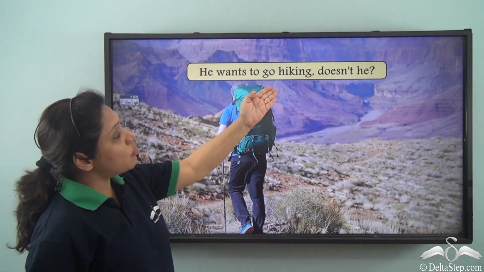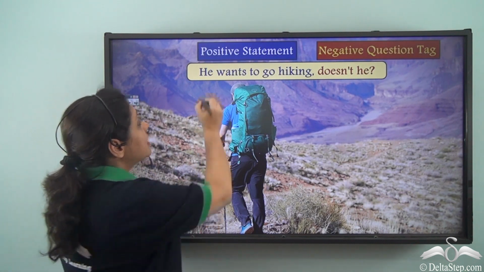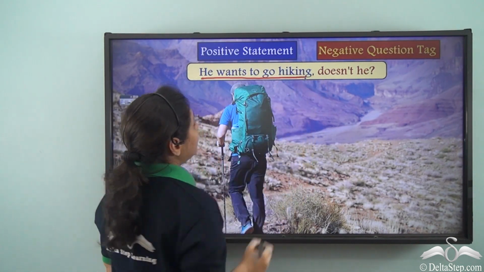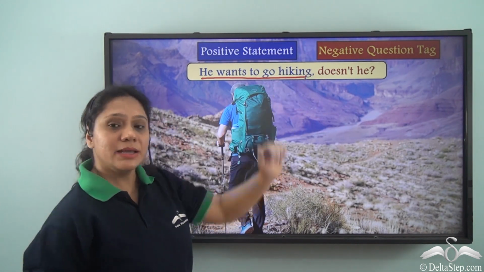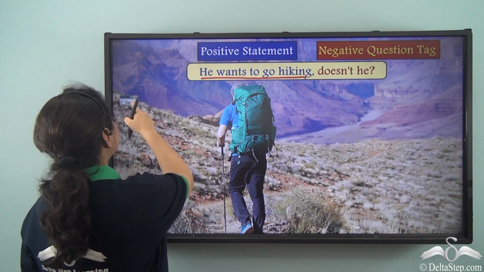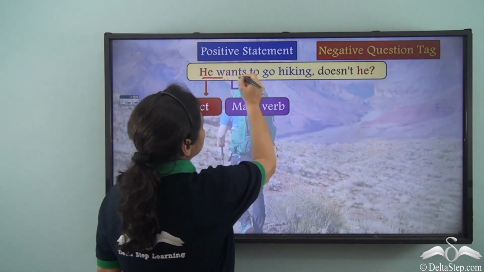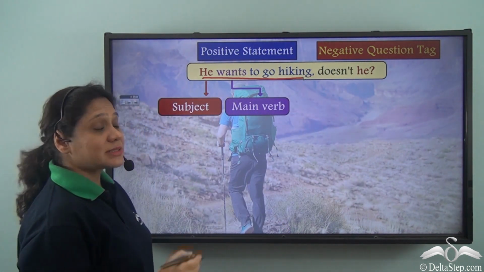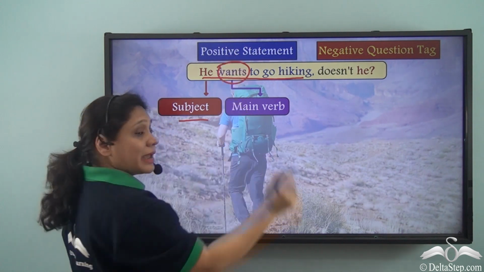He wants to go hiking, doesn't he? Now in this sentence, he wants to go hiking is the positive statement and doesn't he is the negative question tag. How have we formed it in this case? Now this positive statement, he wants to go hiking, has the subject he and wants as the main verb.